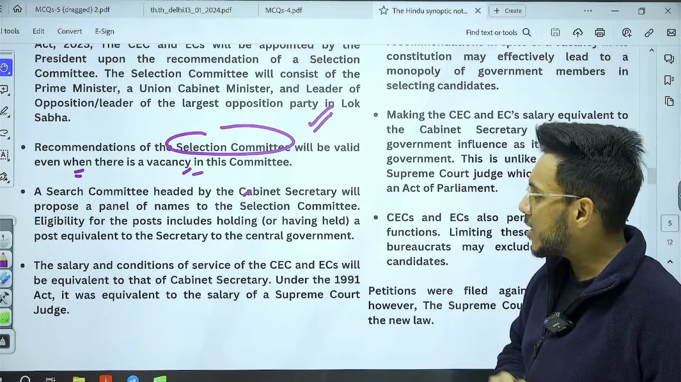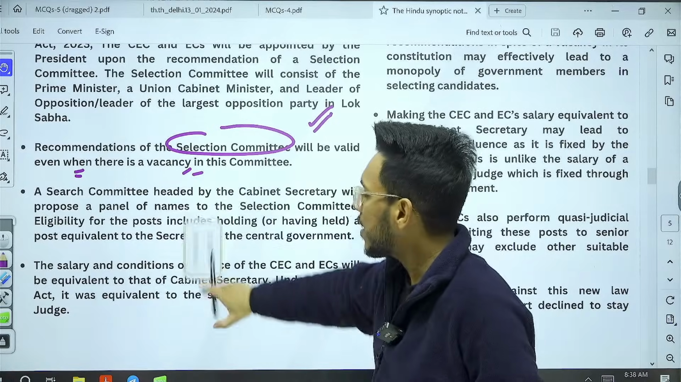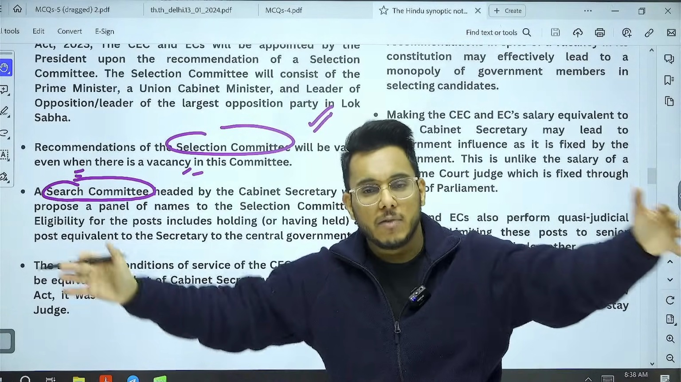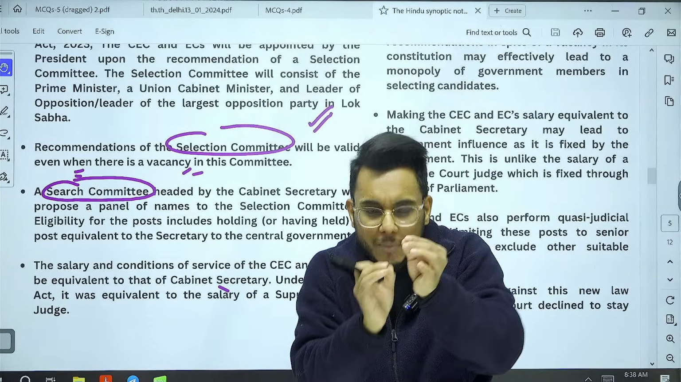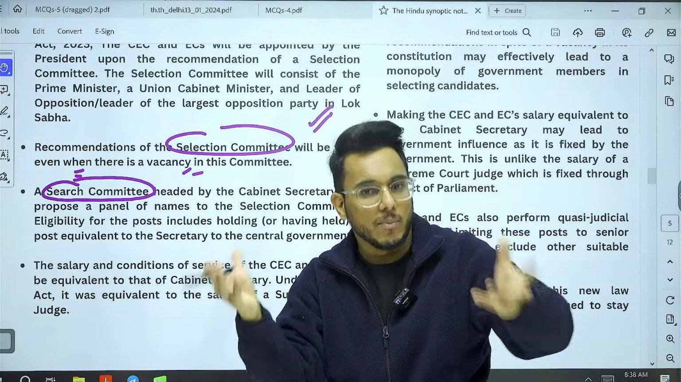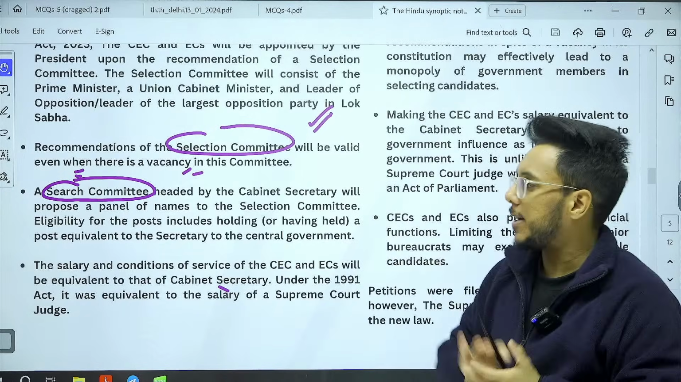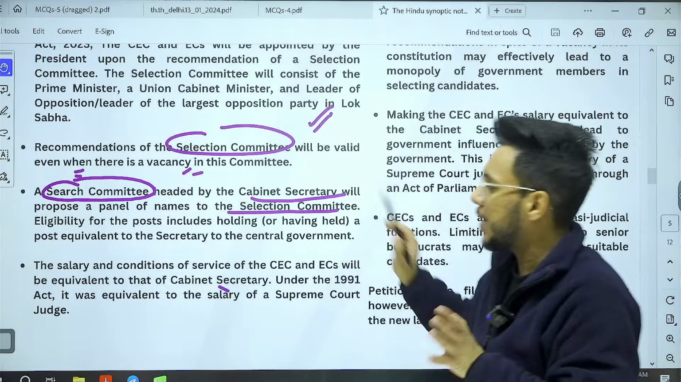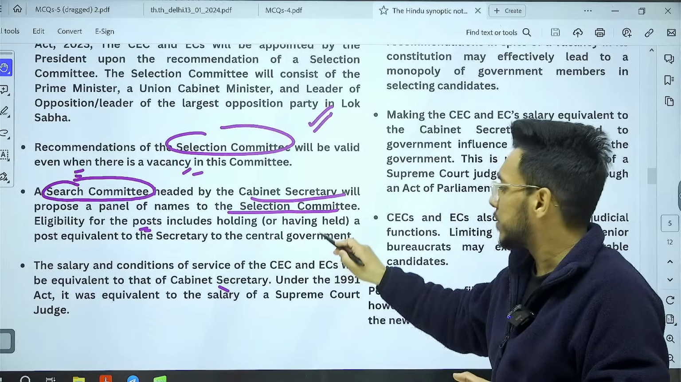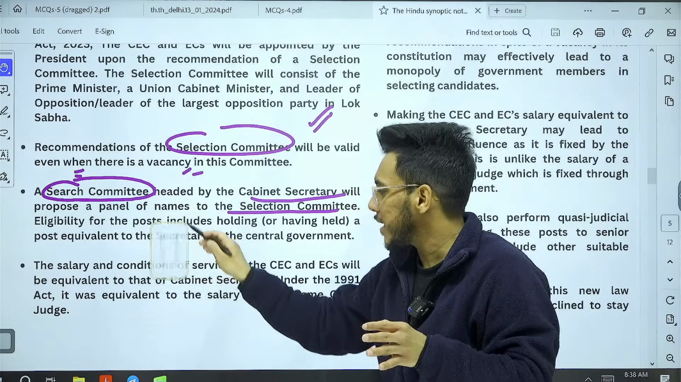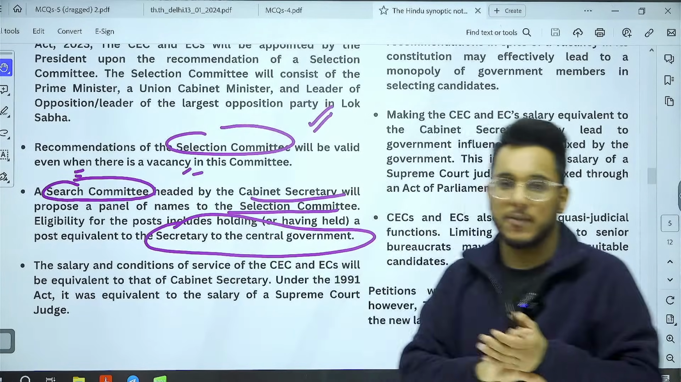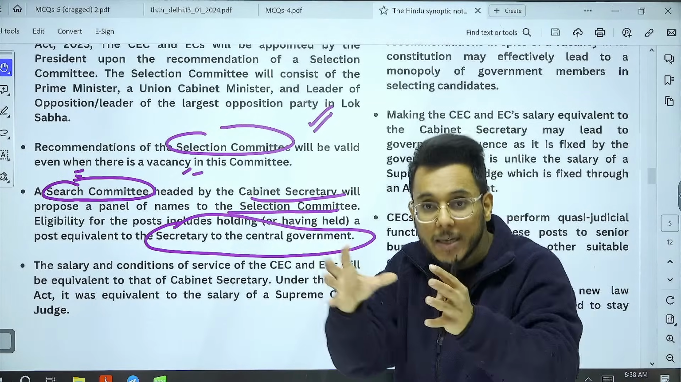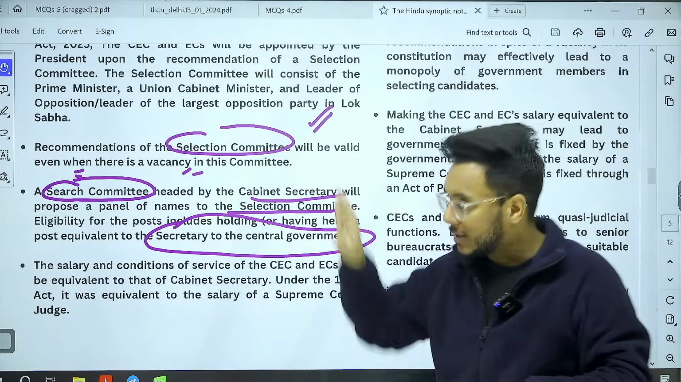Then the second issue guys, that there will be a search committee. One more committee will be there. First, the search committee will identify certain candidates, and from them the selection committee will find suitable candidates for the position. The search committee will be headed by the cabinet secretary and will propose a panel of names to the selection committee. Eligibility for the post includes anyone who has held the position of secretary to the central government, which means senior IAS officers. So it will limit the number of eligible candidates. This is the second criticism.